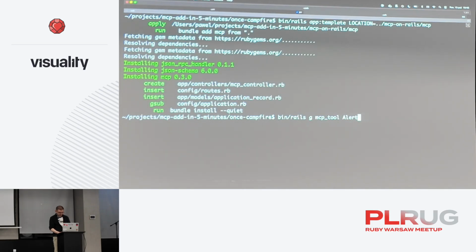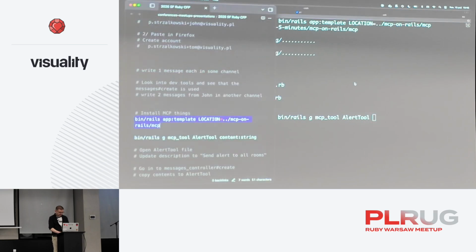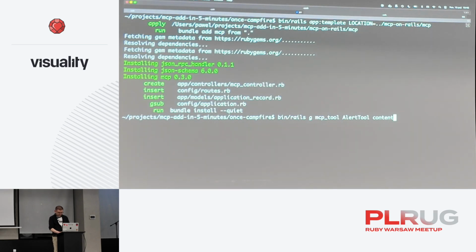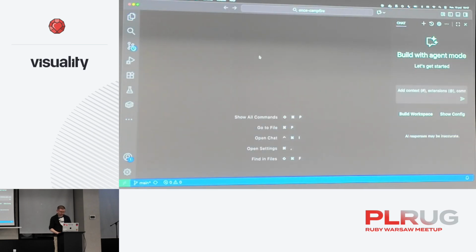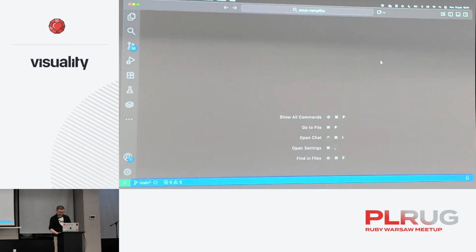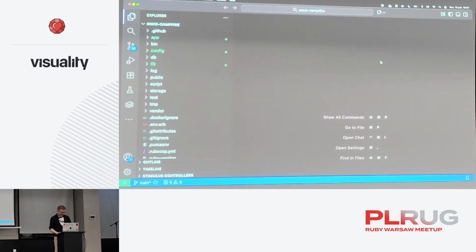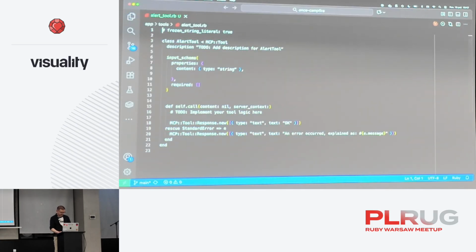Let's call it alert tool. And what was that? I think it was content. So it's a tool which has one parameter, content of type string. All right, so we have this tool created. I won't go over everything, sorry. It's a lightning talk, like a 15 minutes lightning talk, of course.